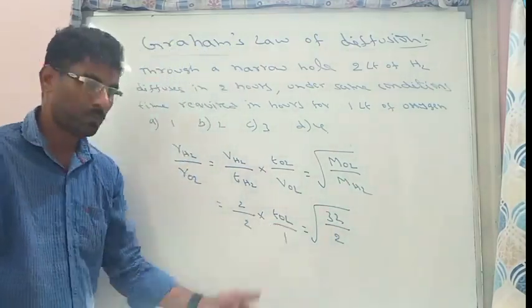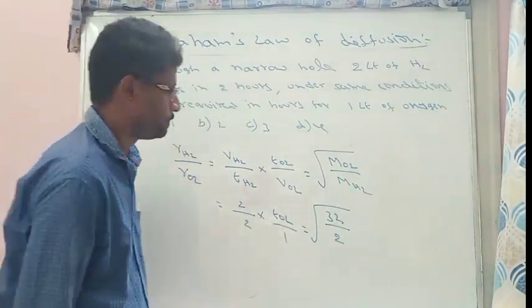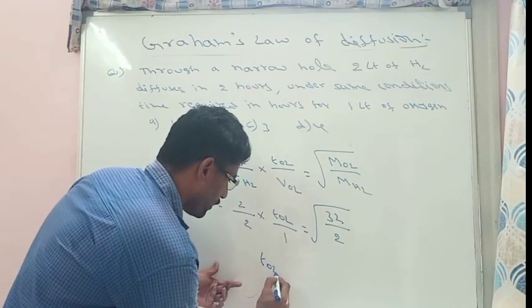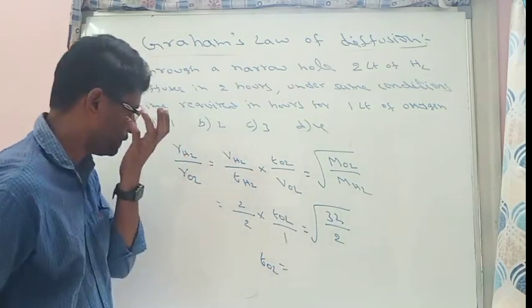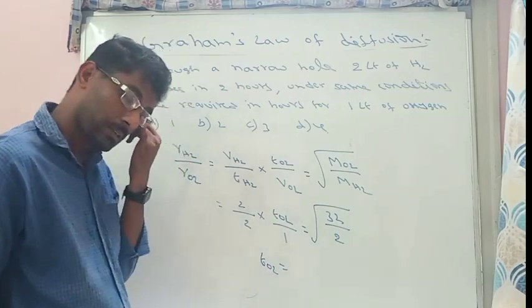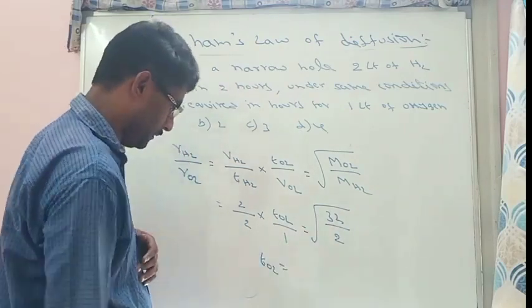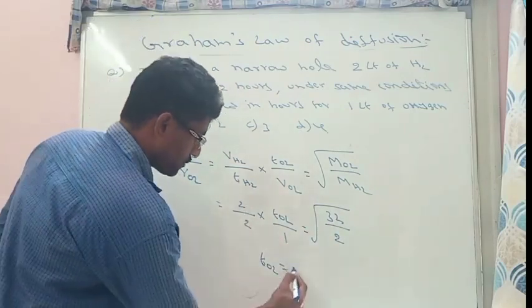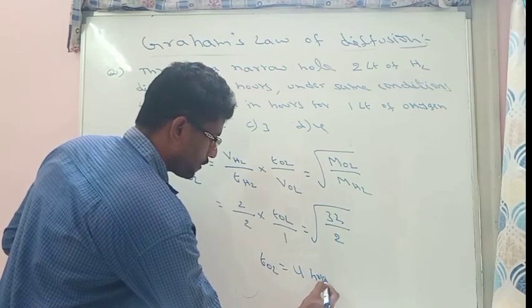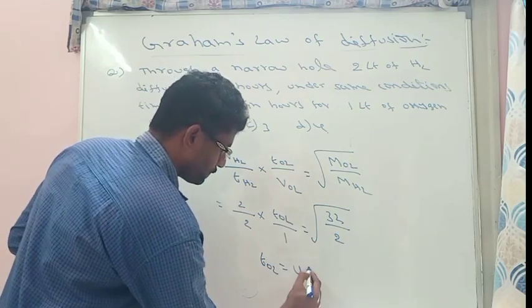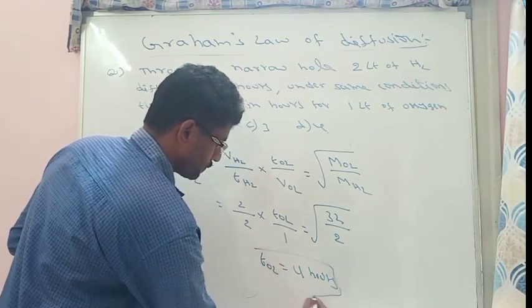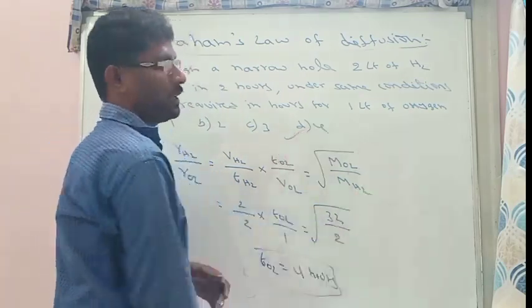So from this we can get time of oxygen. So time of oxygen in hours is equal to, this will be 16, root 16 will be 4, this will be cancelled. So time of oxygen required will be 4 hours. So answer will be D.